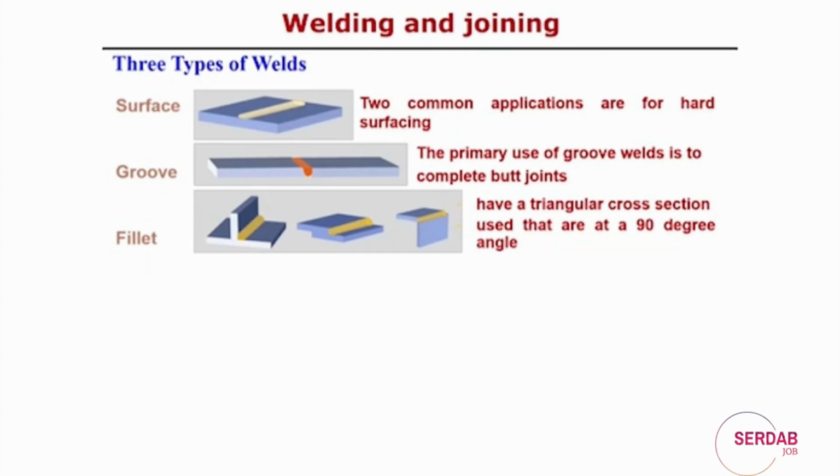Although it makes a kind of T section, one side is filled by the welding material. That is called the fillet weld. It has a triangular cross section, at a 90 degree angle.